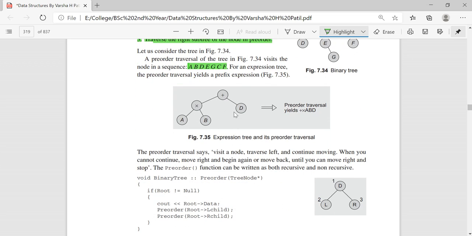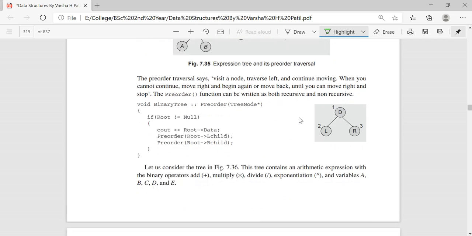So this is the expression: plus into A, B, T. This is prefix expression, where operators are used first and then the operands. So this is your pre-order traversal.